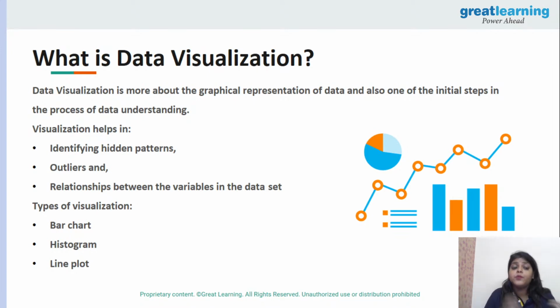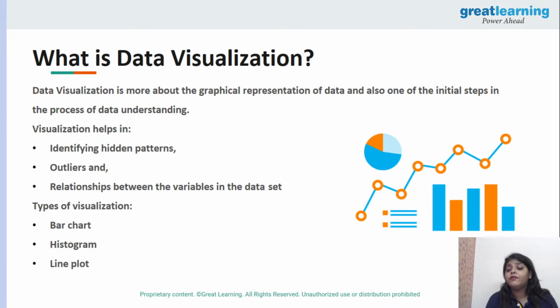But there can be an option when you are going to see this is a fraud transaction and there is a sudden hike in your graph. Can you see, while you are doing normal statistical methods, but while you are doing data visualization, you can easily see that there is a direct hike in your graph for one data point. You can understand this is the hidden pattern, right? Yes, so it helps in identifying the hidden patterns, outliers and relationships between the variables in the data set. We will talk about what type of relationship we are talking about.